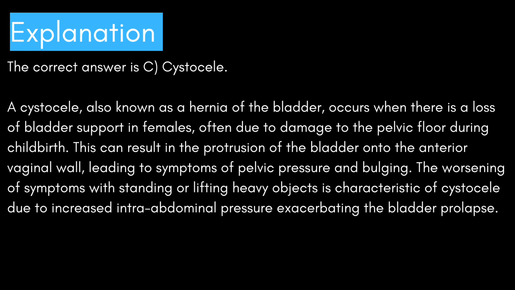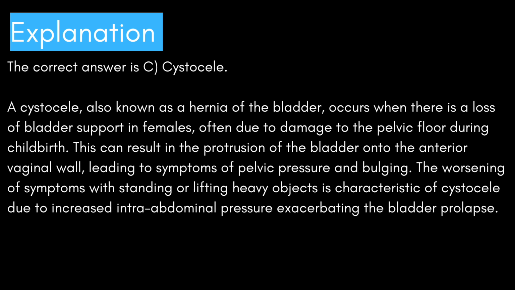A cystocele, also known as a hernia of the bladder, occurs when there is a loss of bladder support in females, often due to damage to the pelvic floor during childbirth. This can result in the protrusion of the bladder onto the anterior vaginal wall, leading to symptoms of pelvic pressure and bulging. The worsening of symptoms with standing or lifting heavy objects is characteristic of cystocele due to increased intra-abdominal pressure exacerbating the bladder prolapse.